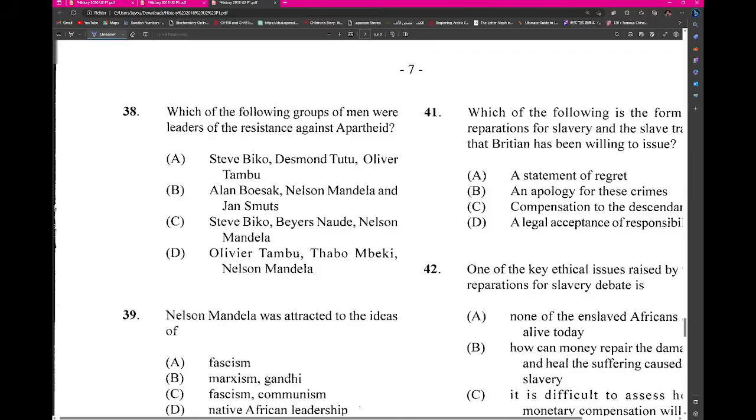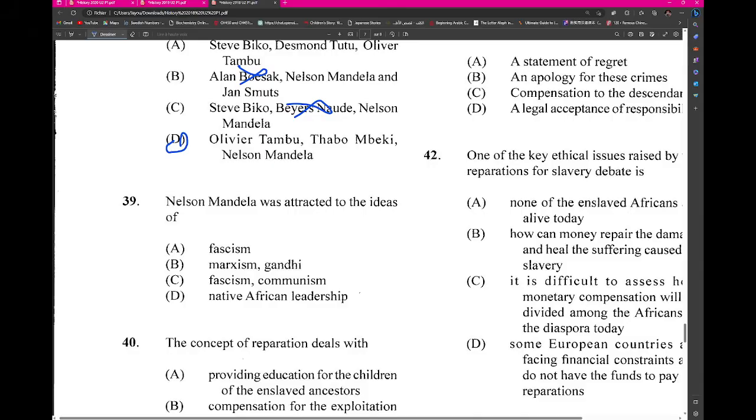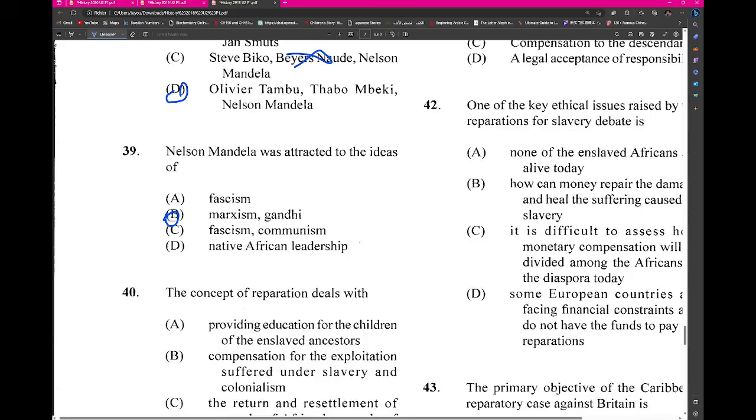So which of the following groups of men were leaders in the resistance against apartheid? Would not have been Bears or Hausa. Desmond Tutu, though. That's interesting. Would it be Desmond Tutu? So I don't think he would have played a key role, though. It would probably be Thabo Mbeki, right? Nelson Mandela was attracted to the ideas of Marxism and Gandhi.